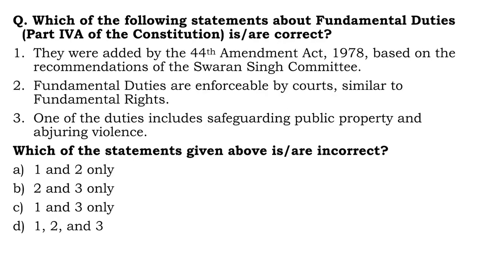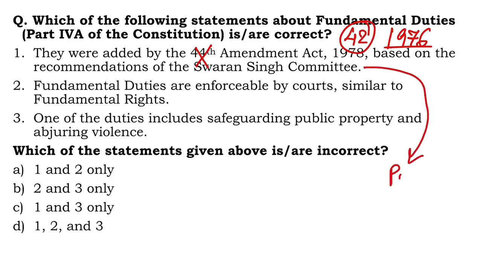Anyway, next question. Which of the following statements about fundamental duties, that is Part 4A, is or are correct? They were added by the 44th Amendment Act 1978 is wrong. So they were added through the 42nd Amendment Act of the year 1976 based on the recommendations of the Swaran Singh Committee is correct. Can you please tell me which other part of the Indian Constitution was added on the recommendation of the Sardar Swaran Singh Committee?